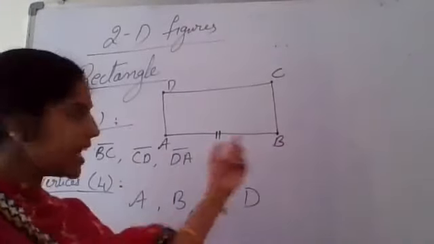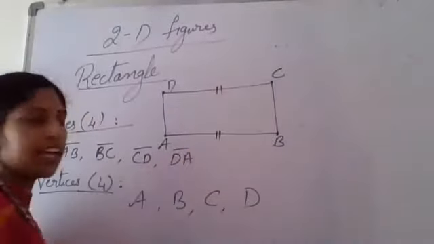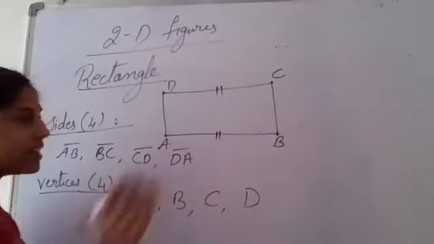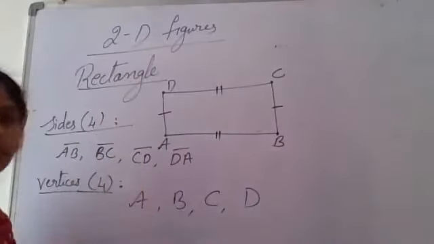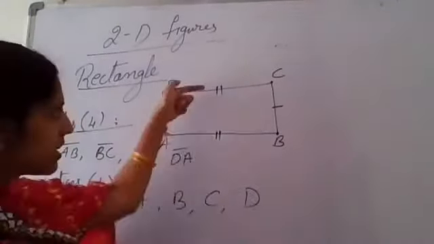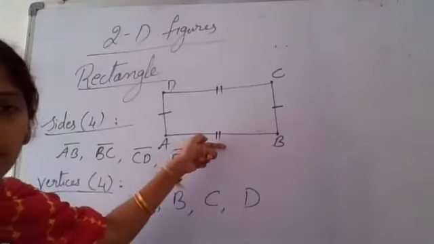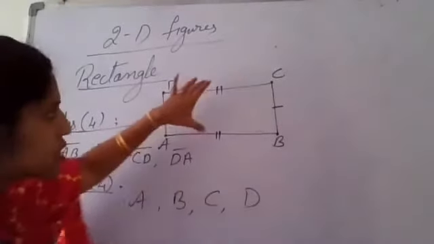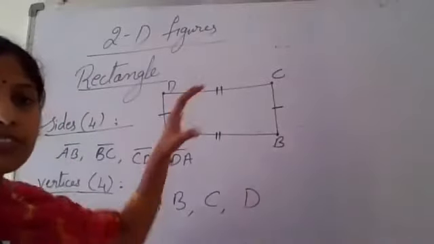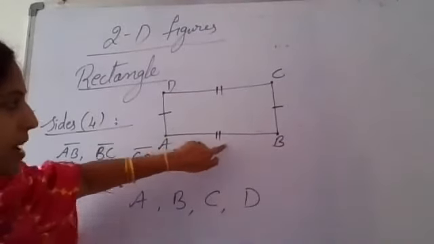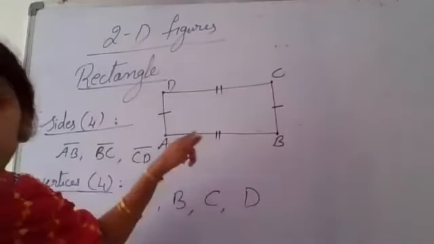See here, AB is equal to CD and BC is equal to AD. I am showing the upper line and the lower line with 2 marks because these are equal. That's why I'm showing them with 2 lines.